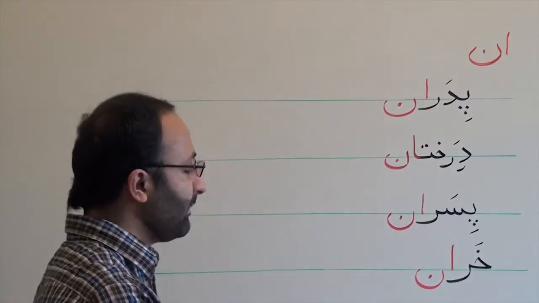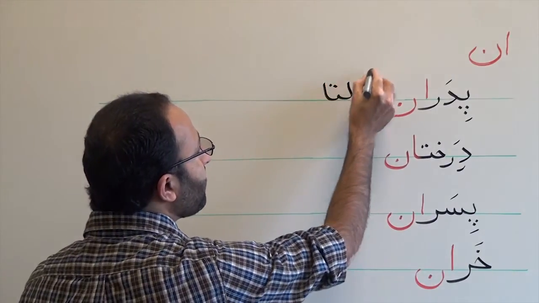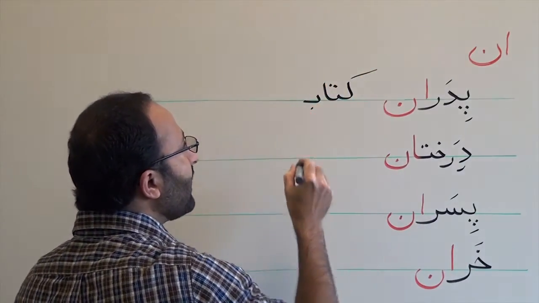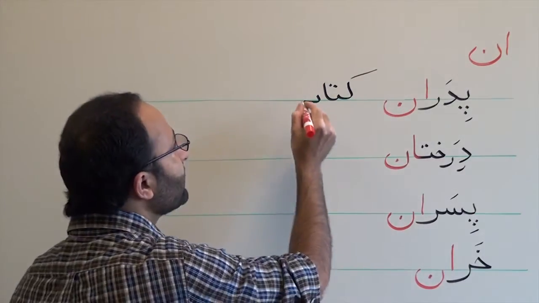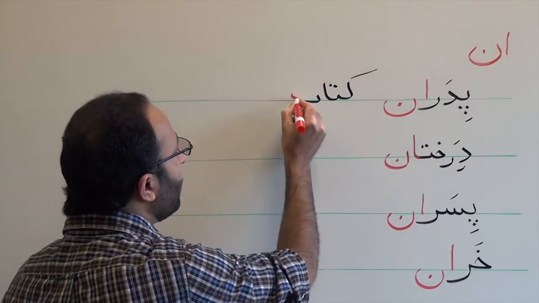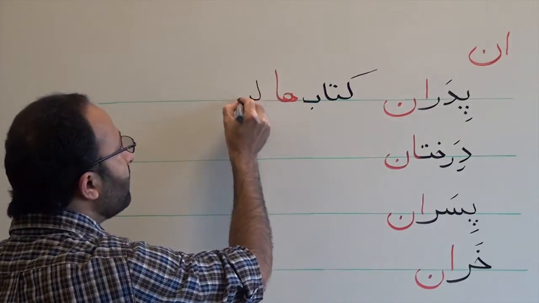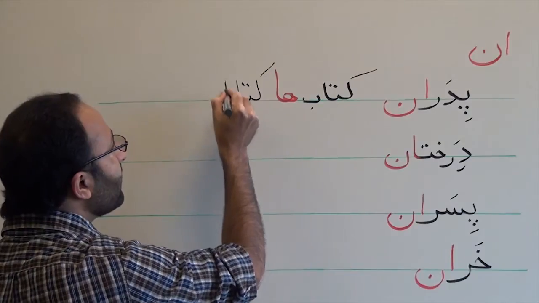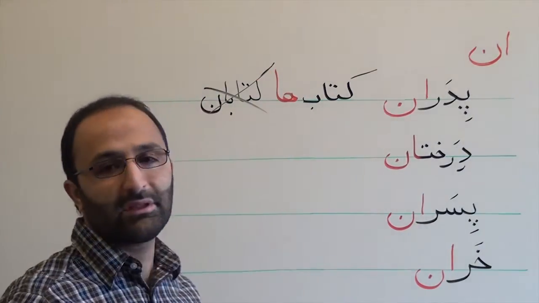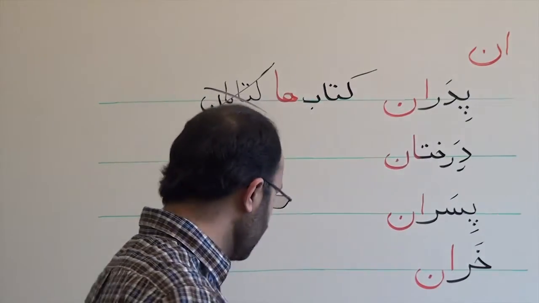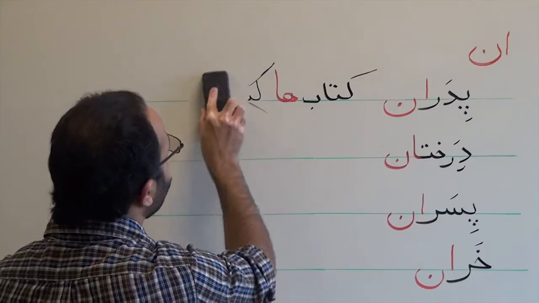But for example, the word kitab has just one plural form, which is kitab ha. But if we write it kitaban, that is wrong. There is not such a thing in Farsi. So it's just used for animated objects.